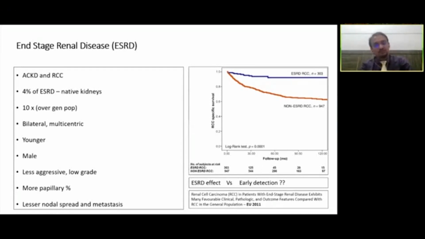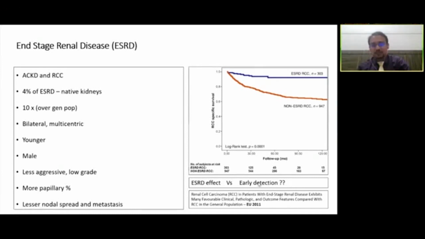Luckily, these are less aggressive tumors, tending toward low-grade varieties. A higher percentage would be papillary variants, with less nodal spread and less metastasis, and hence cancer-specific survival appears to be better with ESRD than non-ESRD. The actual reason for that can be either ESRD itself or the early detection.